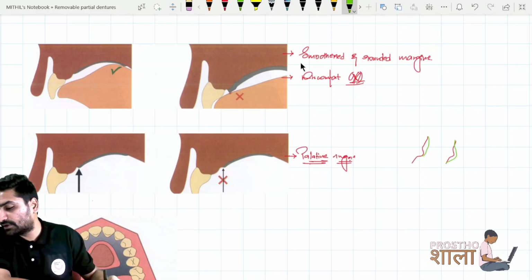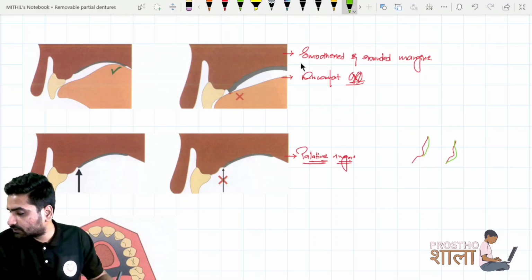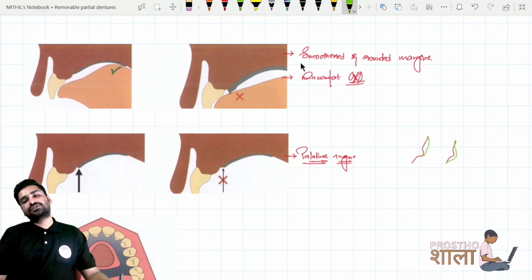Okay, so now the anterior margin of your major connector should not slope on the prominence of the rugae. It should rest on the posterior slope of the rugae.